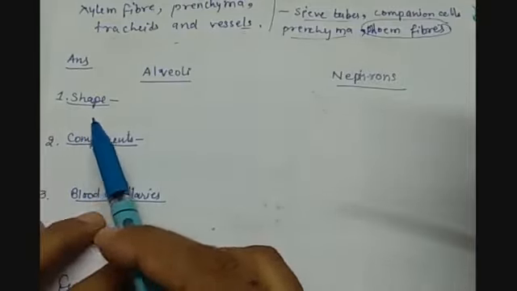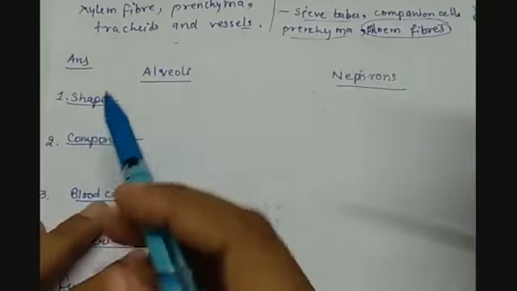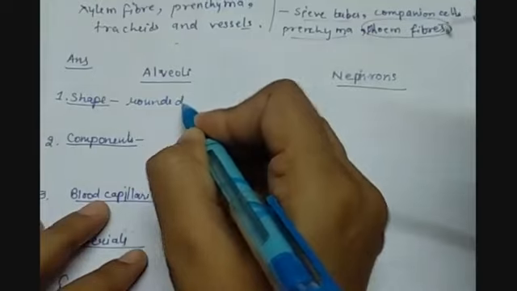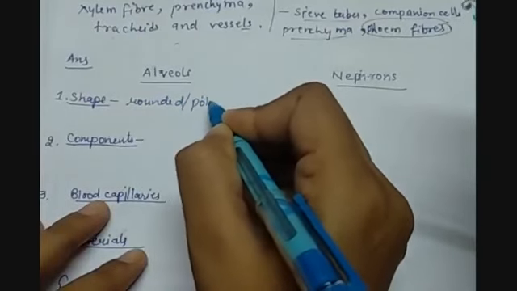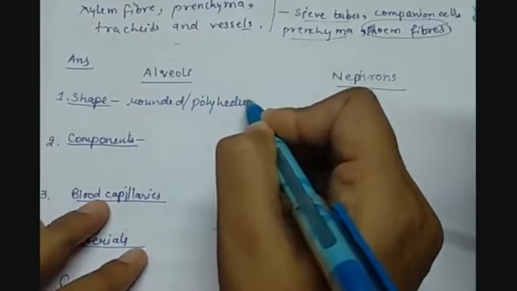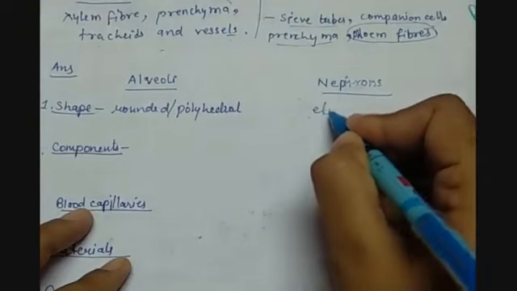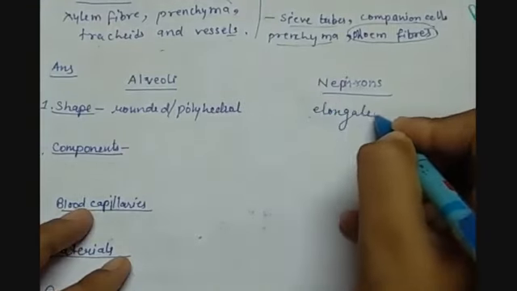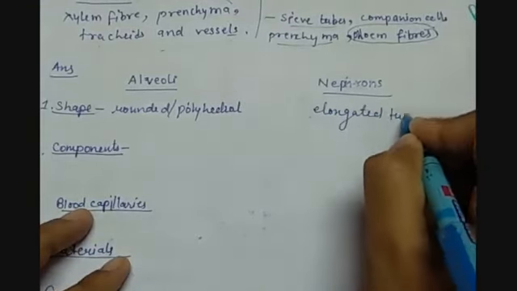So if we talk about the shape of the alveoli, they are generally rounded or polyhedral, whereas the nephrons are elongated tubules.